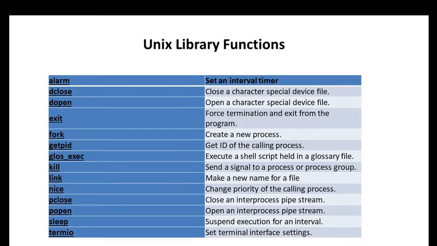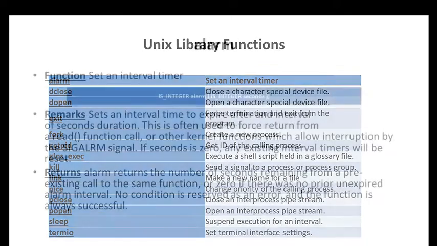Getpid gets the ID of the calling process. Execl executes a shell script held in the file. Kill sends a signal to a process or process group. Link makes a new name for a file. Nice changes the priority of a calling function. Pclose closes an interprocess pipe stream. Popen opens an interprocess pipe stream. Sleep suspends the execution for an interval. Termio sets terminal interface settings.